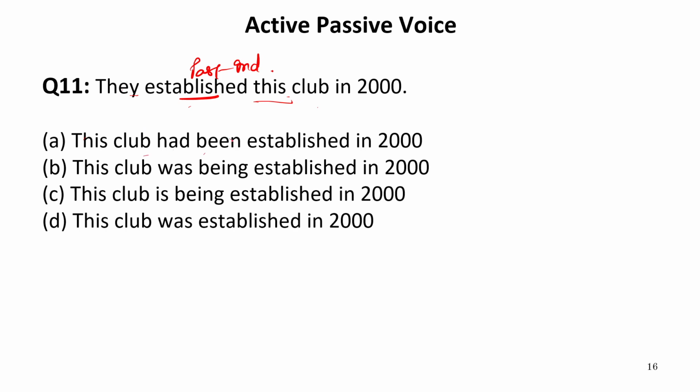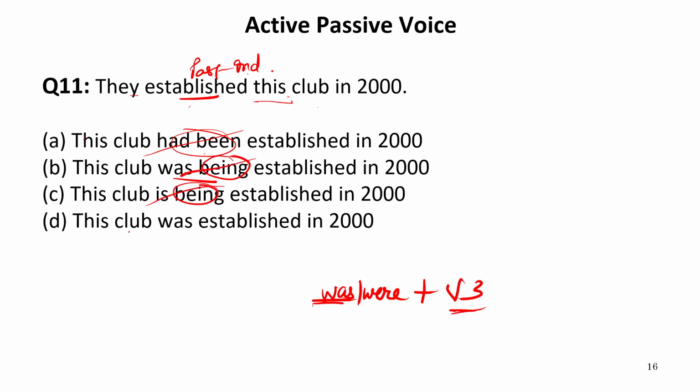So "this club had been" is not correct because "established" is past indefinite tense, that is, verb second form. So we need either was or were, then the third form of the main verb. Because this club is singular, we need was and the verb third form. Let us see was and third form. It is written "was being," which only comes in continuous tense. So this is incorrect.